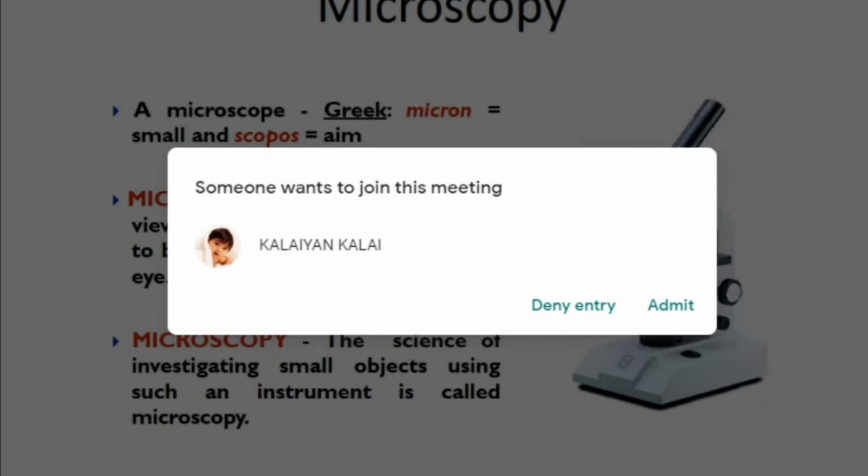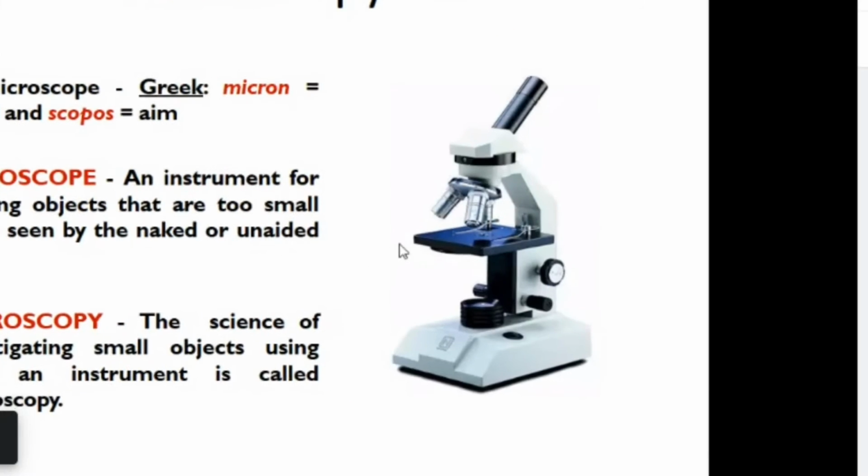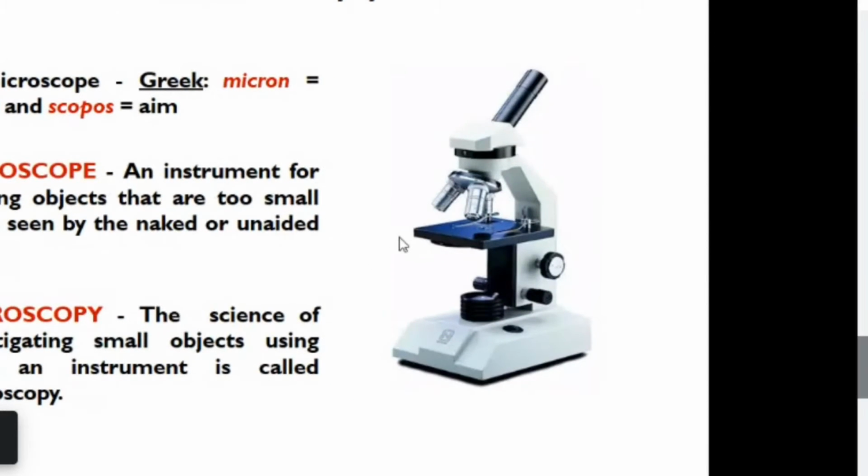Now next I will introduce where this word comes from. Microscope is basically from Greek words, micron, meaning small in size, and scopus, meaning to look into it, or you can say aim. So whenever we see matter in the size of microns, we can say we are using microscopy.